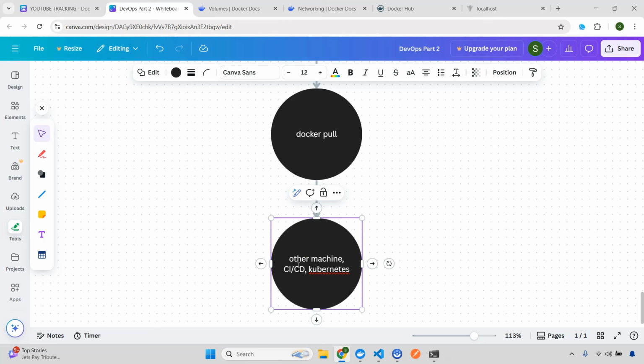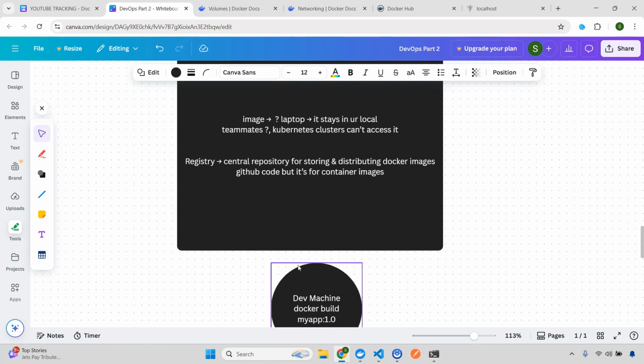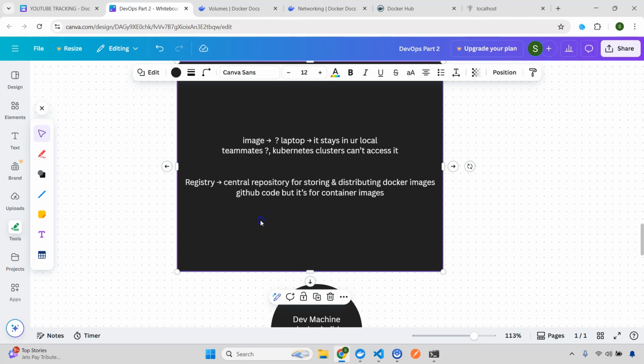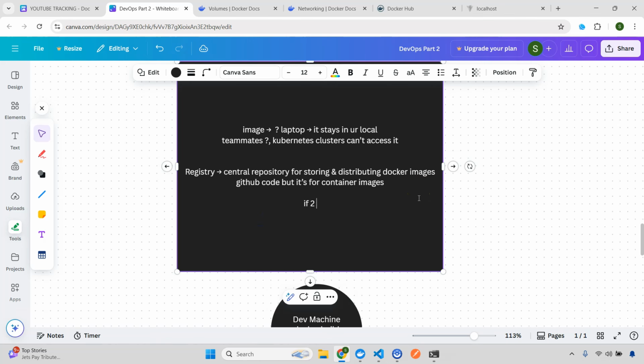That means if two people are working and pulling the same image with the same image tag, that is important, there will be a tag, then they get the exact same file system layers. So I'll just note it, it's actually very important. So if two people are working and they pull the same image, now here it is important, the image tag.